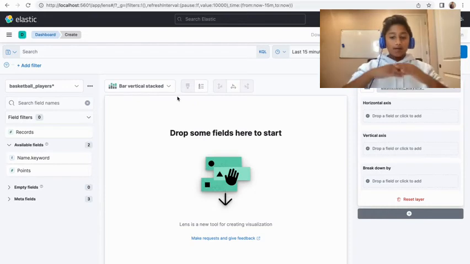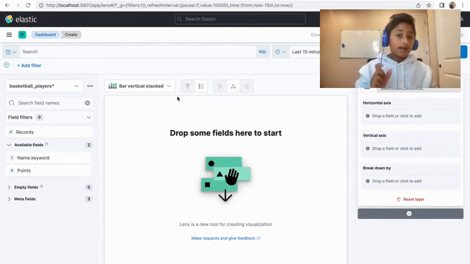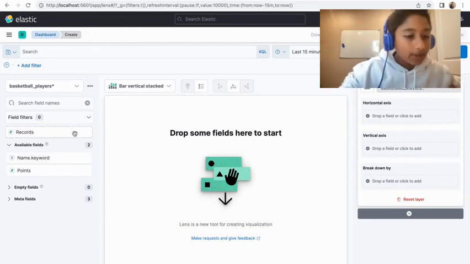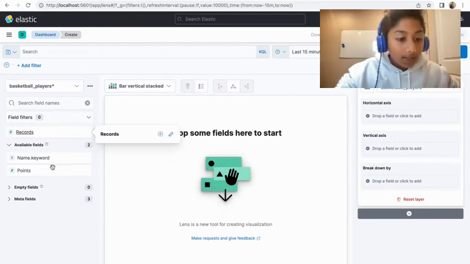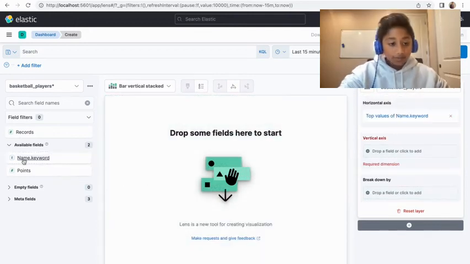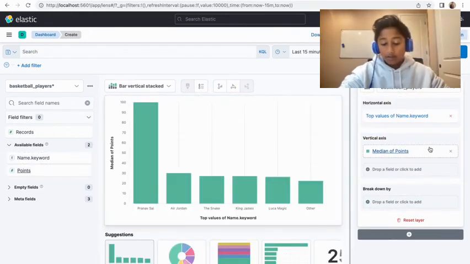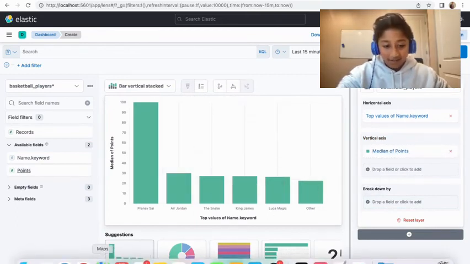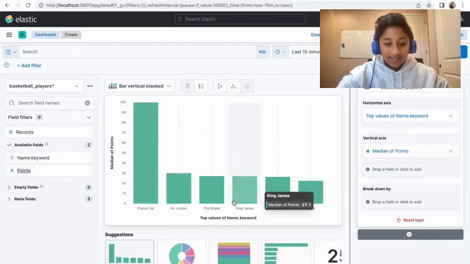On our horizontal will be the names, on the vertical will be the points, so it'll line it up from the greatest scorers to the worst scorers out of the top 10 that I put. We can drag the names onto our horizontal and the points onto our vertical. And bam, it just created our graph. Perfect. So we can see really easily the difference in points.